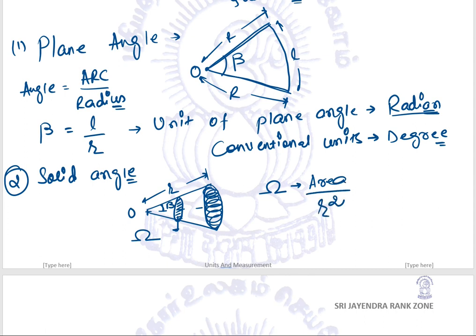It is a ratio of the area to R square, and its unit is steradian. We write it like this, sr. We pronounce it as steradian. I hope these things are clear.